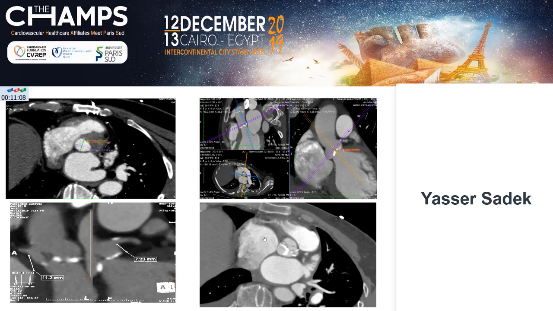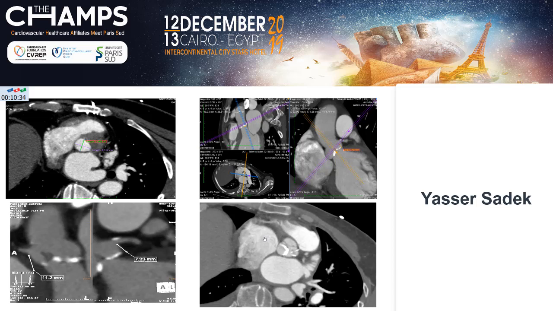First of all, he has a bicuspid aortic valve, as you can appreciate there, with fusion of the commissures by calcium, and the height of the left main to the annulus is only 7.4 millimeters. And as Professor Nabil Farag mentioned, we have an absolute contraindication for TAVI when we have a left main to annulus height like that.